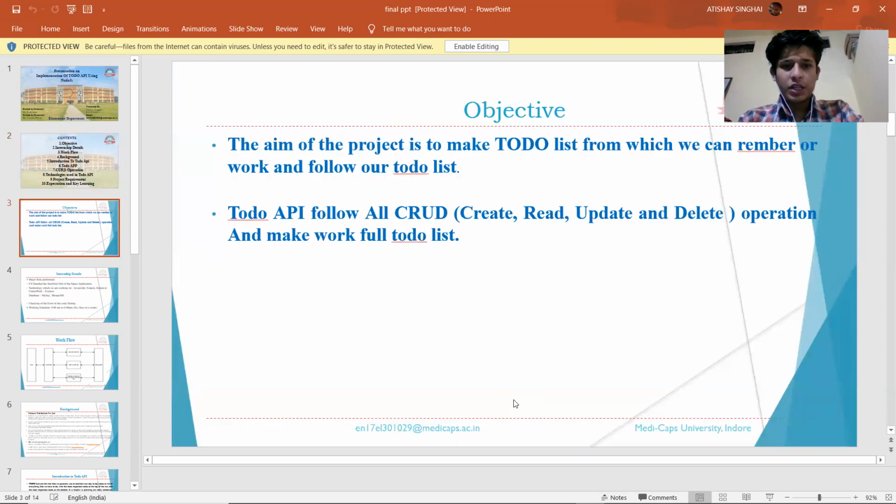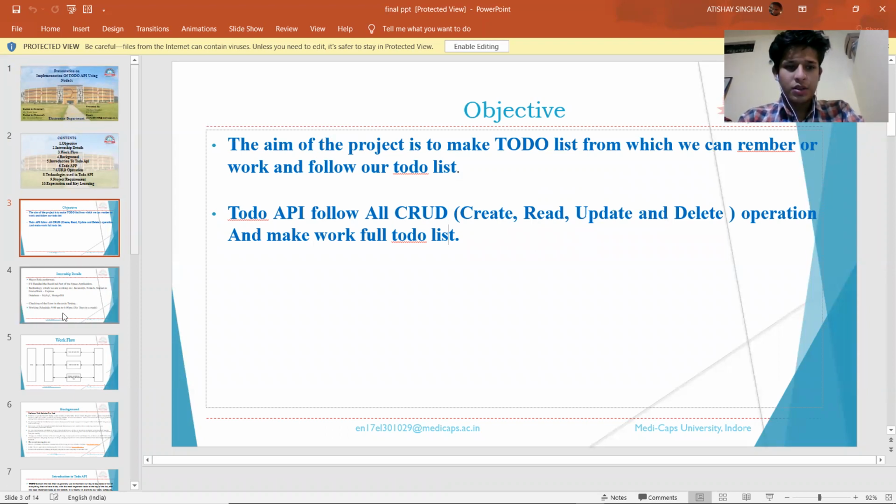So the objective of our project is to make a to-do list which we can use to remember our work and follow our to-do list, so we can follow our daily routines with the help of this to-do list. In this to-do list, CRUD operation is the main objective where we work on it. CRUD operation means create, read, update, delete operations, which make the to-do list fully functional.